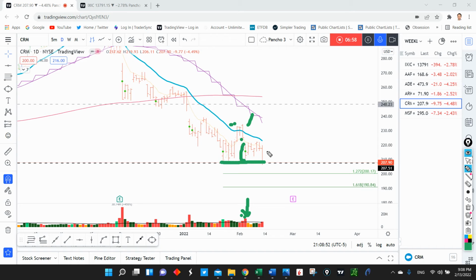And of course, I think that you can use this 8. If you're lucky, we probably get a bounce into the declining 8 EMA. You can perhaps take your trade right there and look for a move into the 1272 or 1618 extensions, measured from this move right here into this move right here, as your targets. So always try to get your fill somewhere around these levels so that you can get a low risk, high reward trade to the downside in CRM, which is Salesforce.